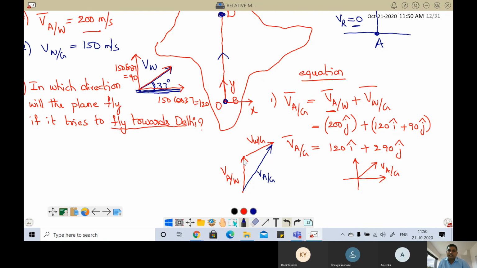Is this following vector addition or not? See here, this vector plus this vector is equal to this vector. Now this has an x component and a y component. So what is the angle made here? In the x direction it has 120, in the y direction it has 290. Correct? Able to understand?